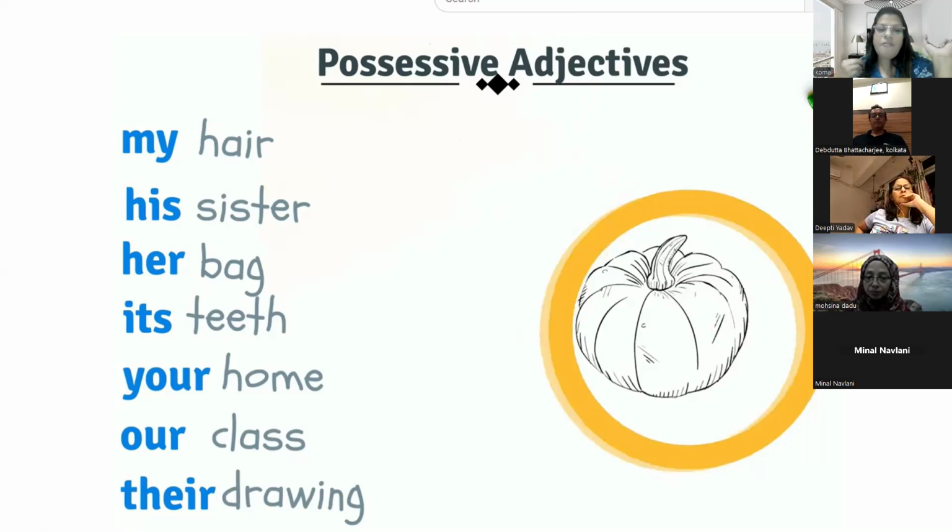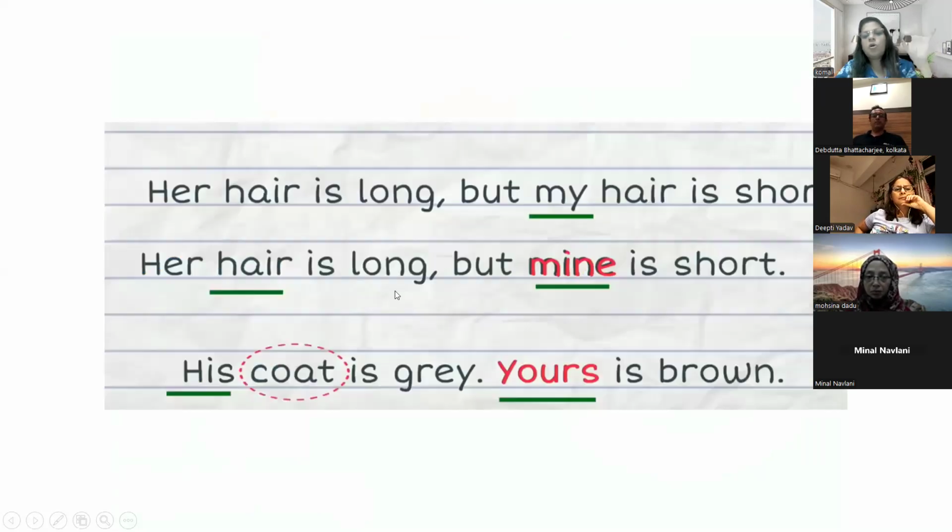Whose hair? "I love my hair." I'm talking about my belongingness, so "my" becomes a possessive adjective. So these are all the possessive adjectives. Now, you can also use it as a possessive pronoun.